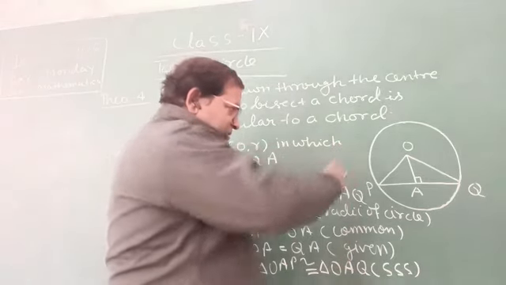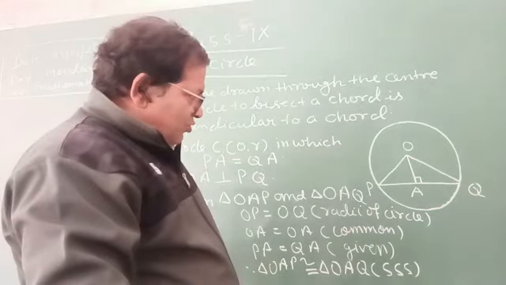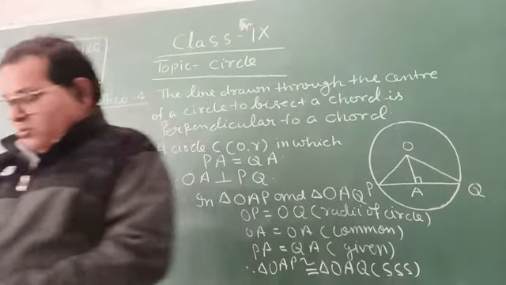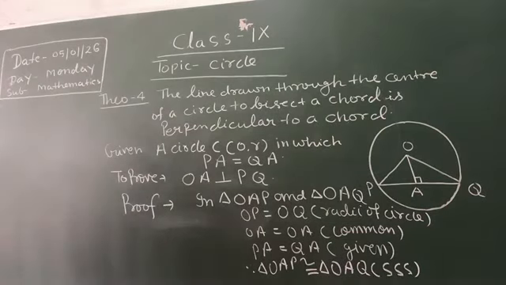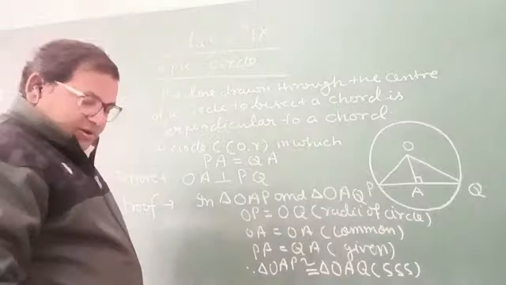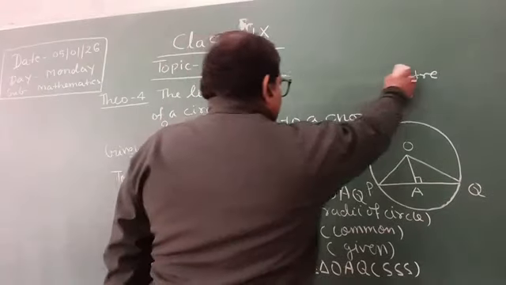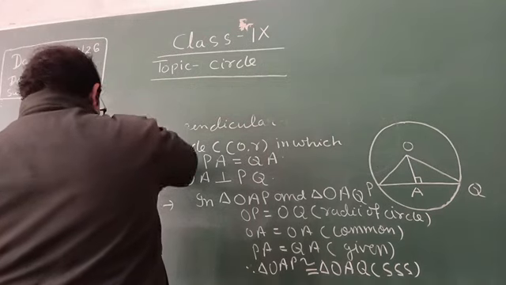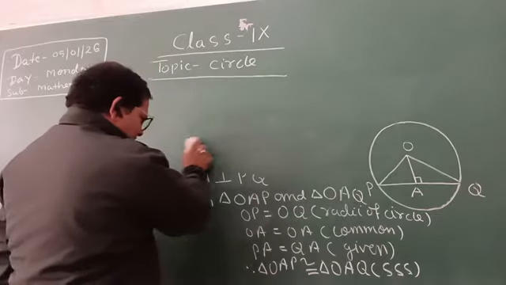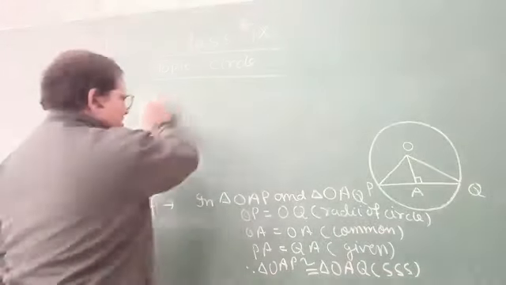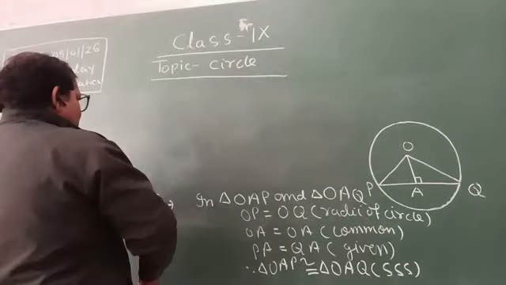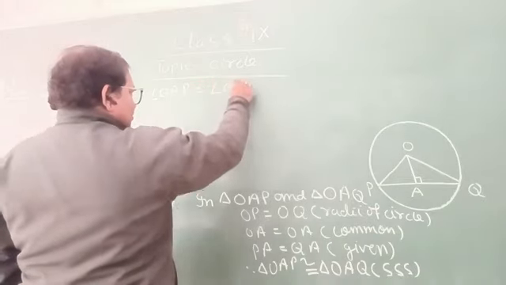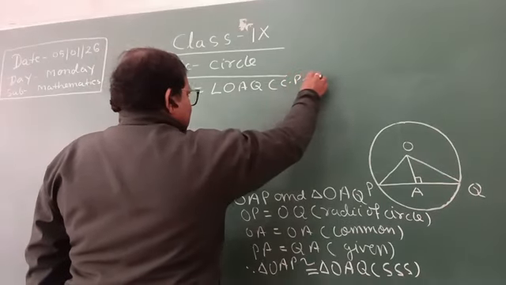Then angle OAP and angle OAQ are equal due to CPCT, because it is the corresponding part of congruent triangles. Angle OAP equal to angle OAQ by CPCT.